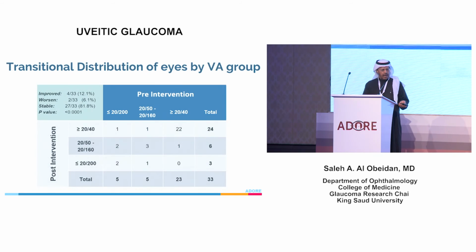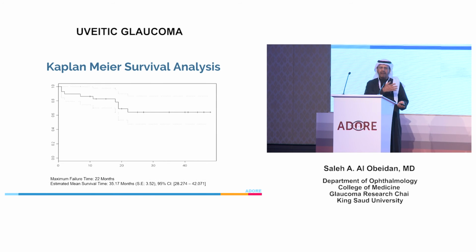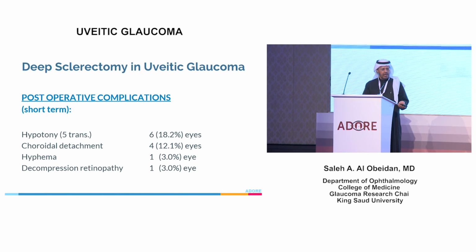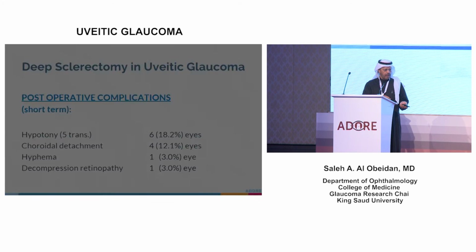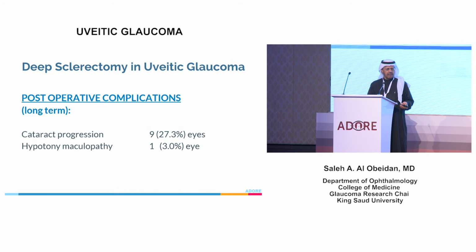So when we looked, none of them lost their vision due to the procedure, and on the Kaplan-Meier survival curve after 22 months, all of the patients had a smooth post-op course, and only one complication. If Dr. Smith is here, there's a major thing: shallow anterior chamber or flat chamber, or extracellular inflammation is not seen in this series. And the only long-term complication one patient had was hypotonic maculopathy.